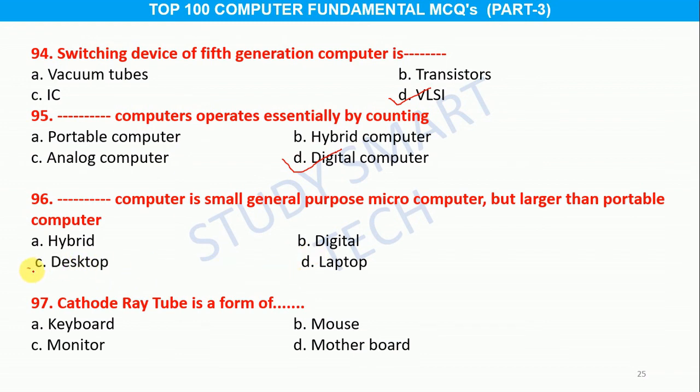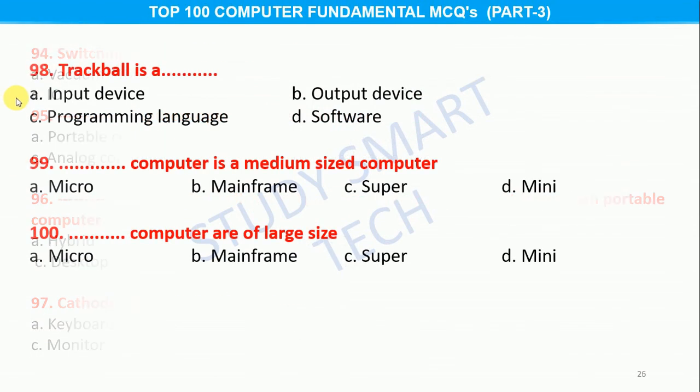Desktop. Question number 97. Cathode ray tube is a form of option A. Keyboard, B. Mouse, C. Monitor, D. Motherboard, and the correct answer is option C. Monitor.